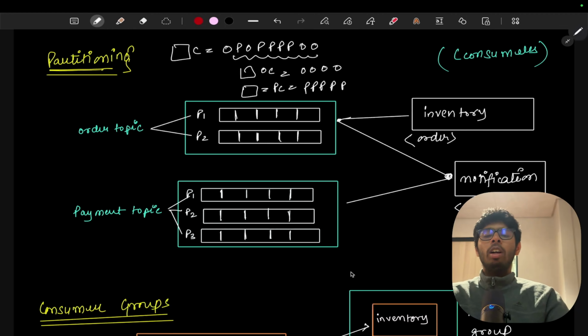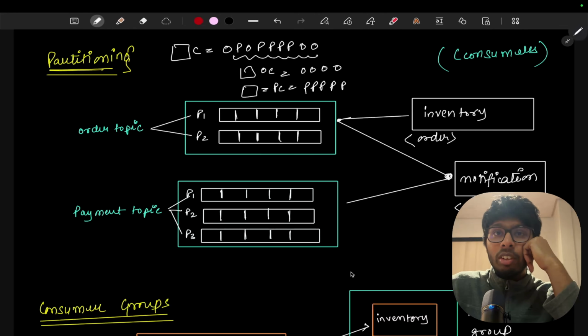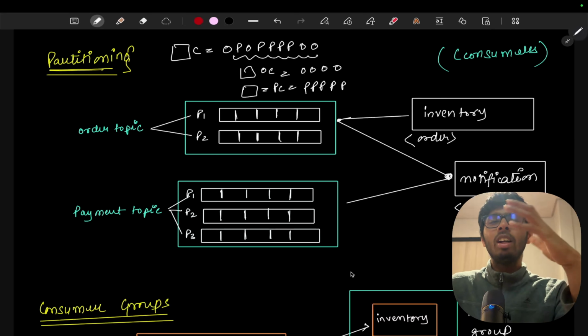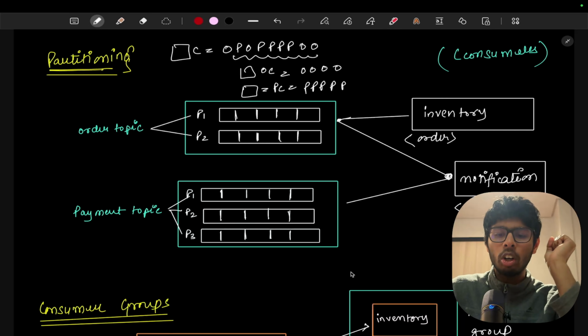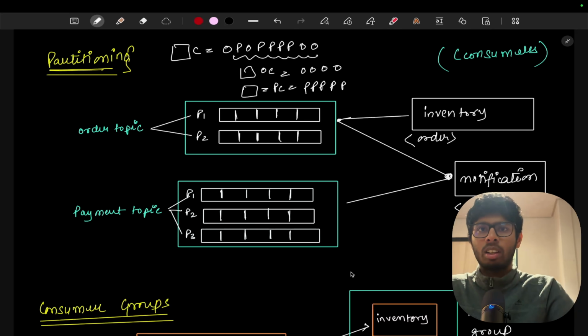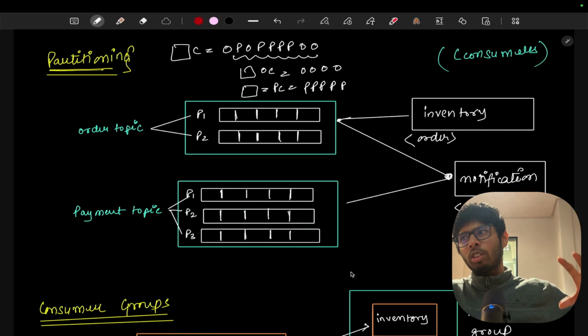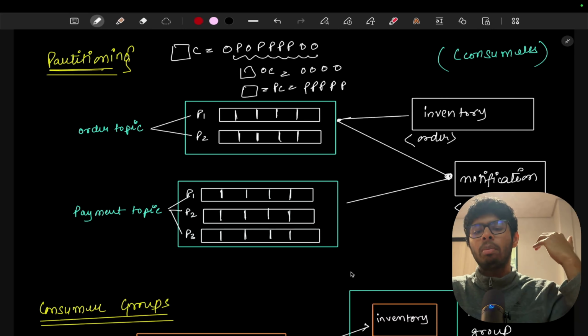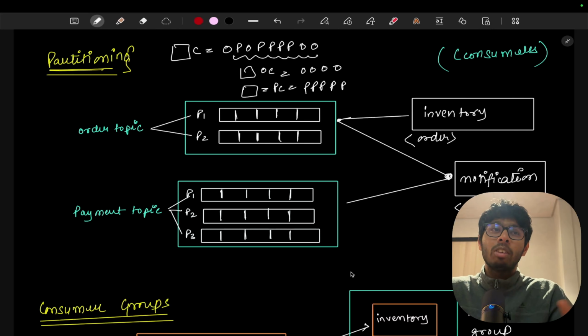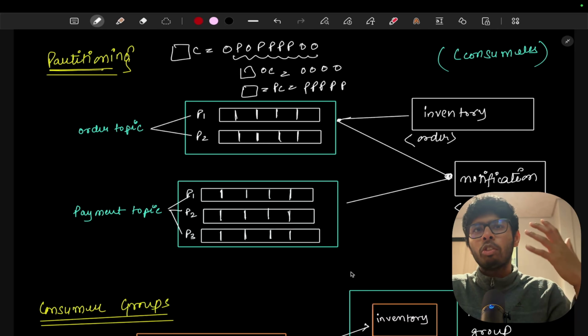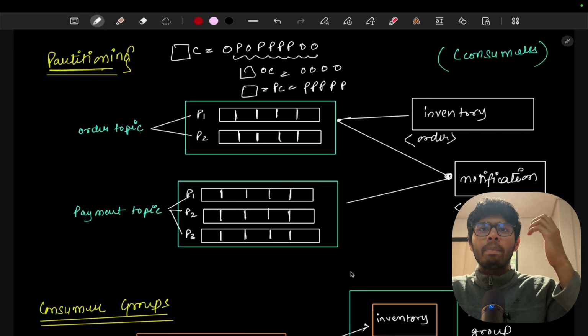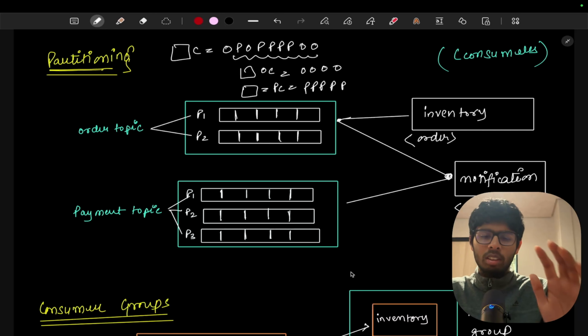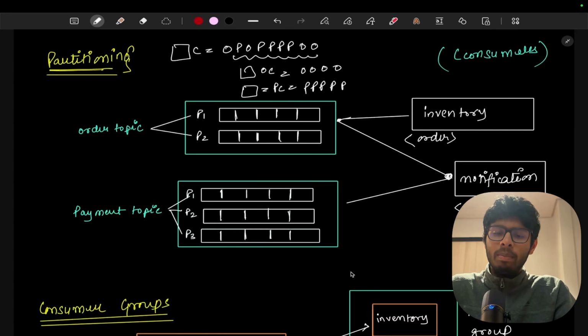But still, a lot of order and payment events are coming, because multiple microservices are sending multiple orders and multiple payments are happening. Millions of orders and millions of payment events are coming. To solve this problem, we came to the concept of partitioning.